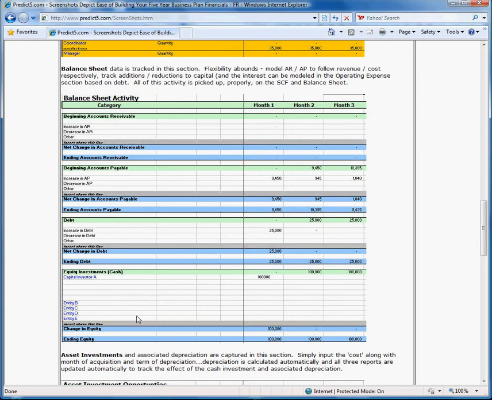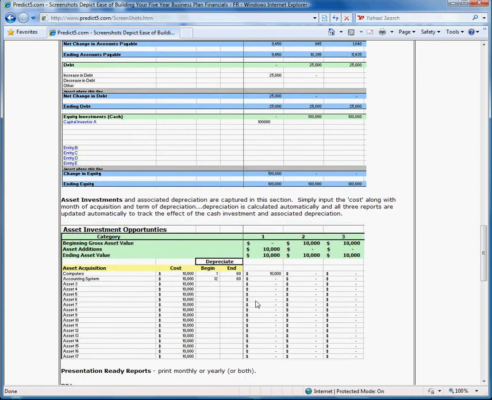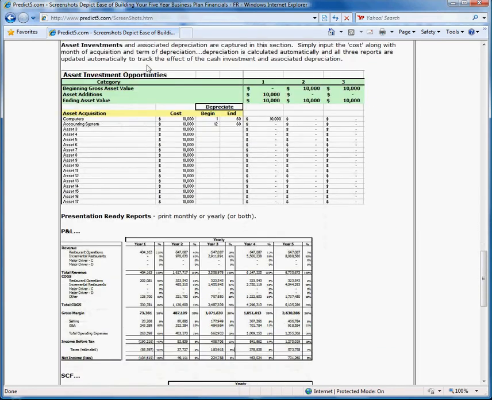So all of this information is pretty easily populated here. You can insert rows if there aren't enough, customizing the names, and the balance sheet then picks up all appropriate information based on what you've populated to build out the proper statement. We have an asset section for those businesses that do have assets that they want to depreciate over time, and this is going to pick up a GAAP type depreciation. You could use tax depreciation if that makes it more straightforward for you.